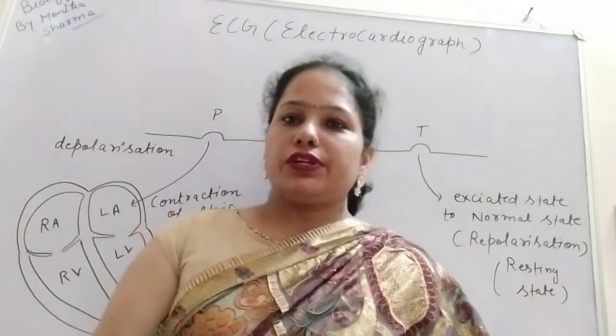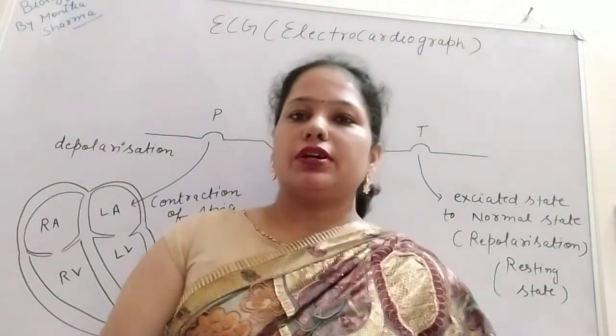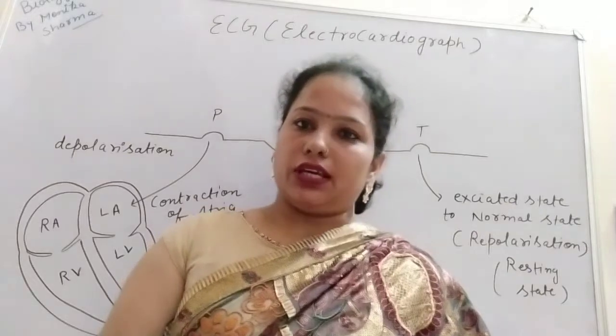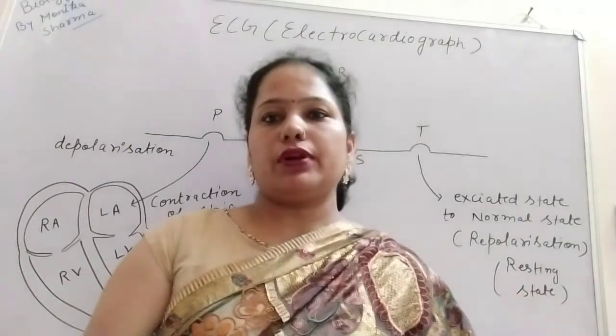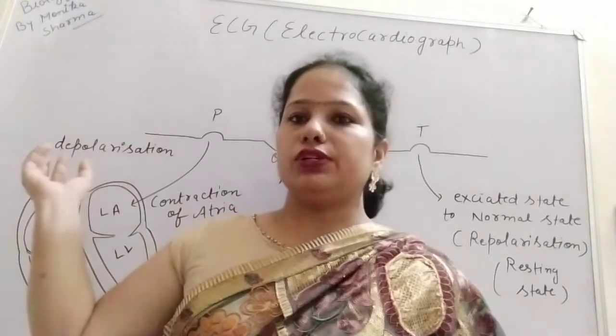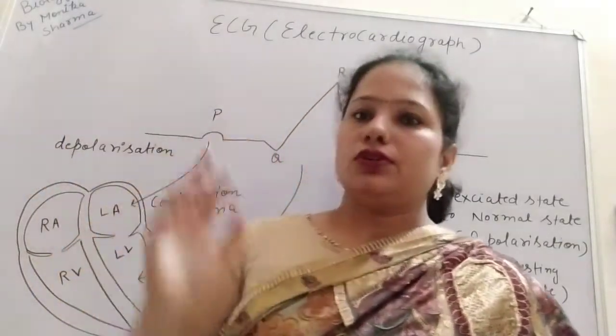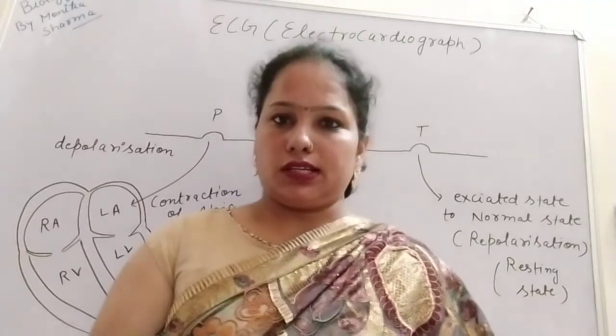So in our last video we have discussed the topic cardiac cycle in detail. So what is the cardiac cycle? The events that happen from one heartbeat to another heartbeat. So that is known as the cardiac cycle.